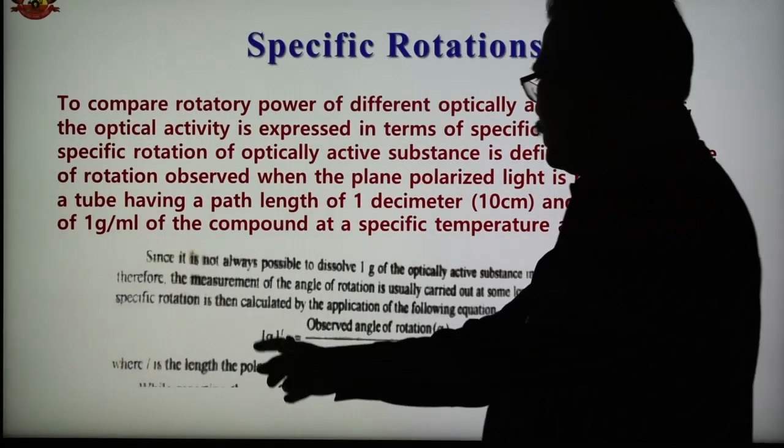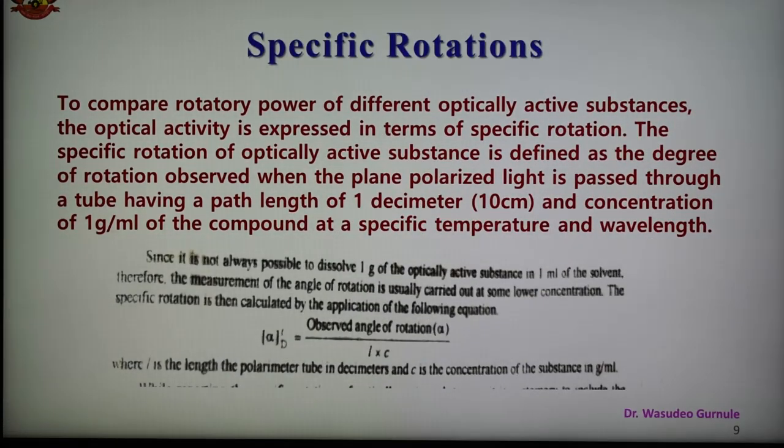Specific rotation shown in this way. So what is specific rotation? To compare the rotatory power of different optically active substances, the optical activity is generally expressed in terms of specific rotation. So optical activity we have to express in terms of specific rotations. So what is specific rotation?